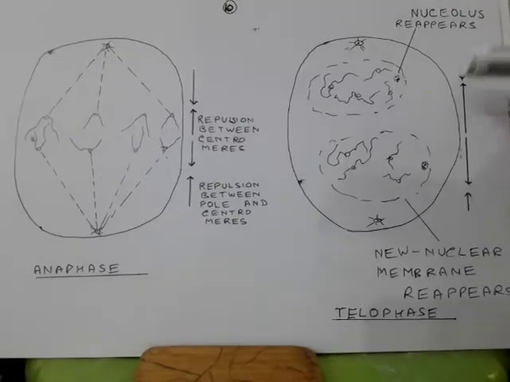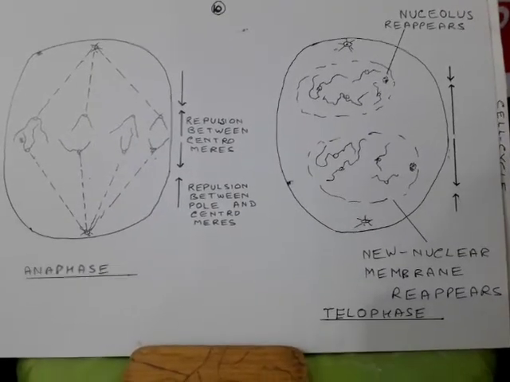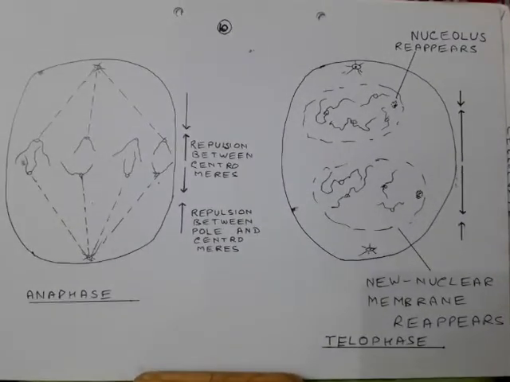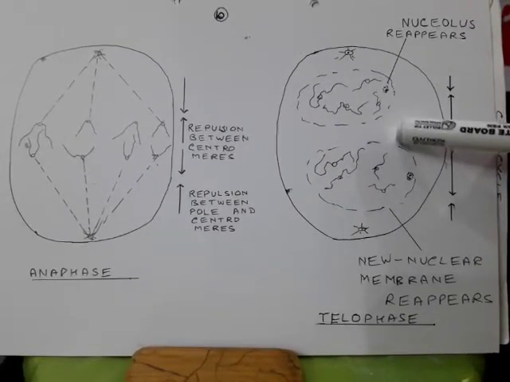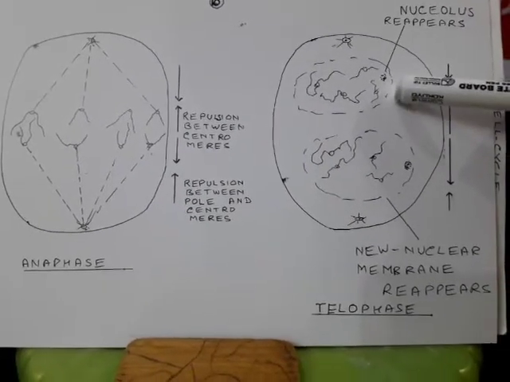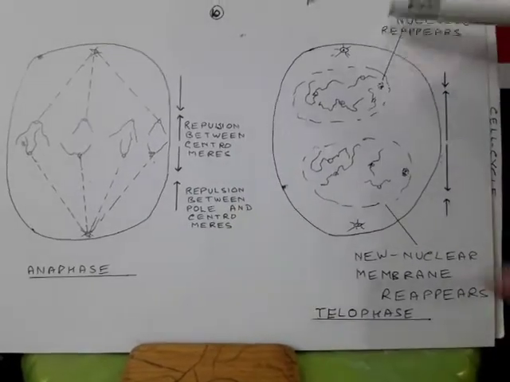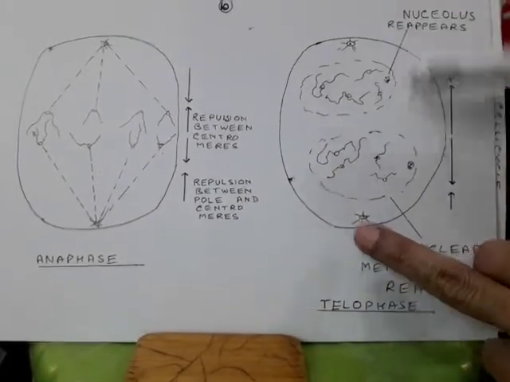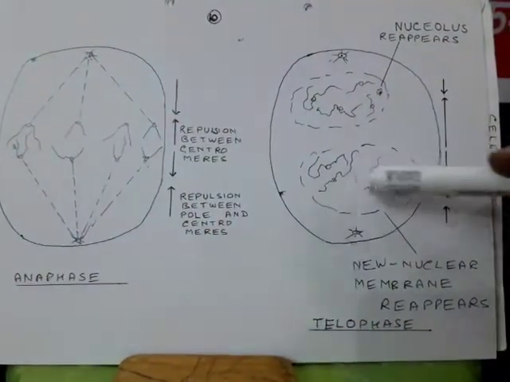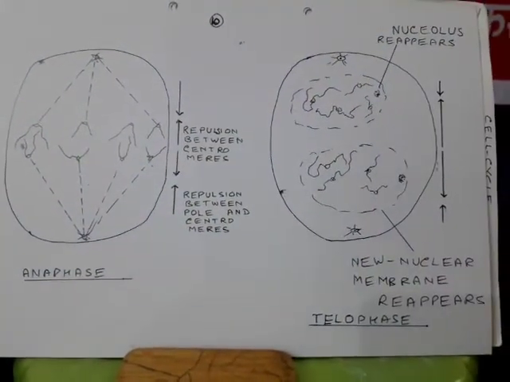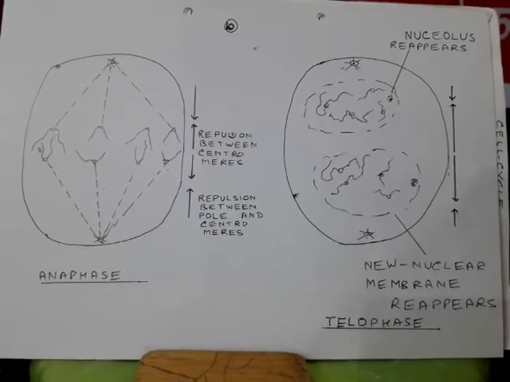Then all changes of prophase take place in reverse order. A new nuclear membrane is formed, a new nucleolus is formed, the centrioles form the centrosome, and the chromosomes again unite with each other to form a diffused chromatin network.